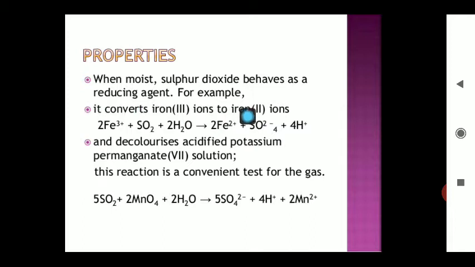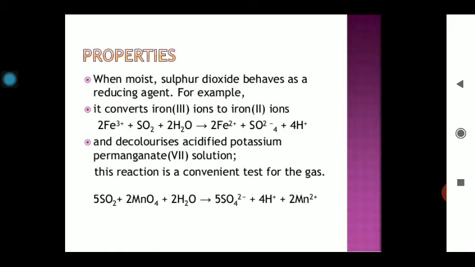So by this reaction, what you are finding here, the oxidation state of this ferric is +3 and this ferrous is +2. The reduction of the oxidation state indicates that the reduction process is going on. So this sulfur dioxide can act as an oxidizing agent as well as a reducing agent, and these two reactions are the evidence for this one.